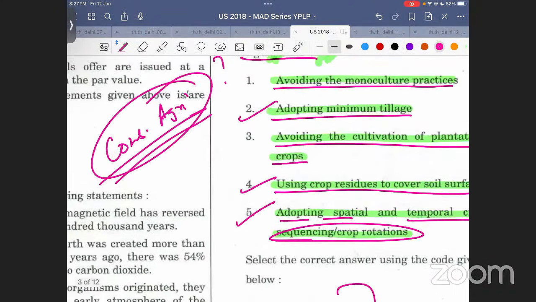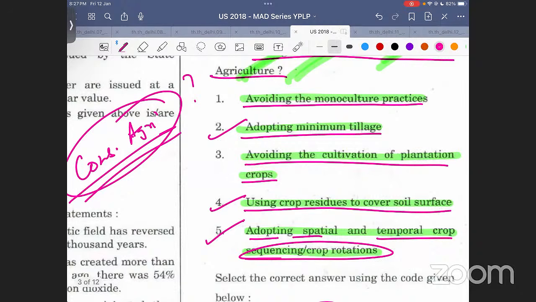We have all been reading about these things. कि भाई avoiding the cultivation of plantation crops is a right thing to do considering Indian agriculture, because plantation crops take up a lot of area, and in India we do not have that big areas. Right? Third नहीं आएगा statement में. Third will not be there.